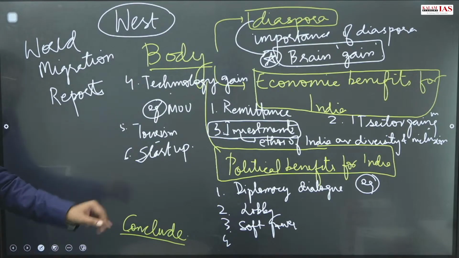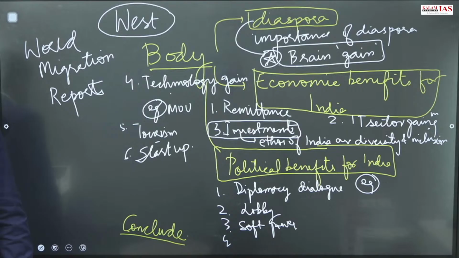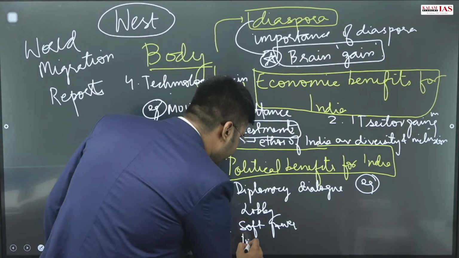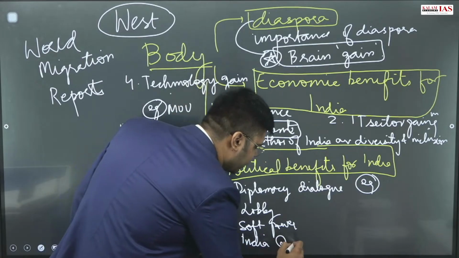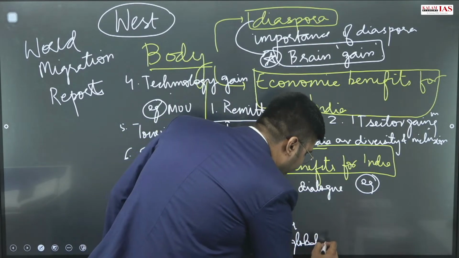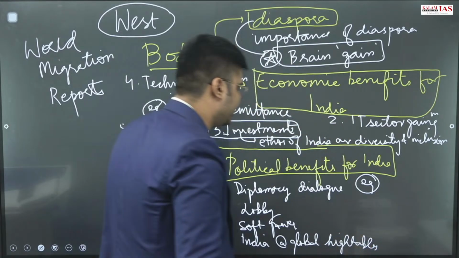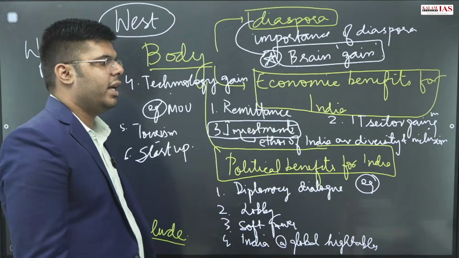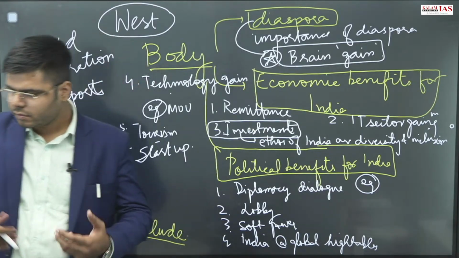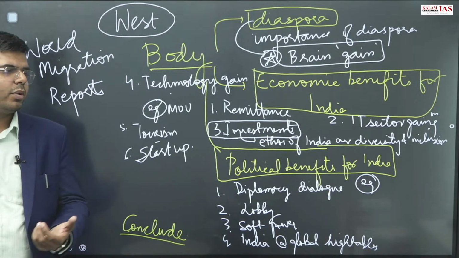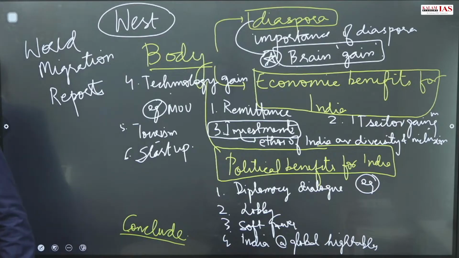Then the next point you can write in the political benefits is that they are promoting India's interest and helping India at global high tables. At global high tables, India is gaining political heft. So this is a point that can be written. You can highlight certain examples from your knowledge and your coverage of current affairs. You will be able to come up with examples for these.